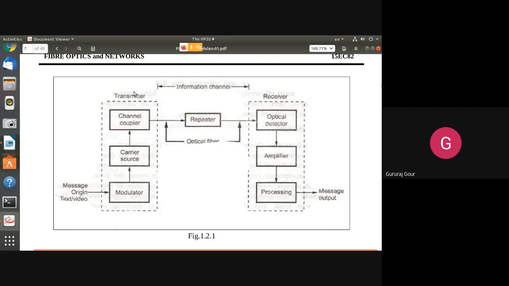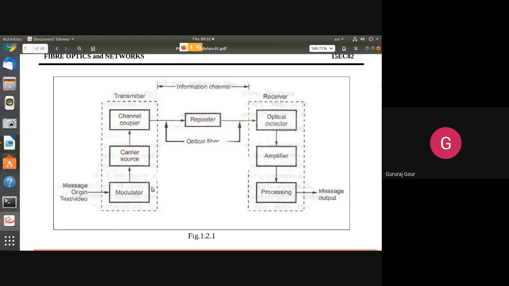The transmitter contains the message signal, which may be in the form of text or a video. It will be given to a modulator, where your light source, an LED or any laser source, will be mixed with your message signal.